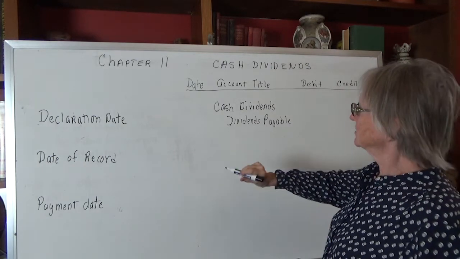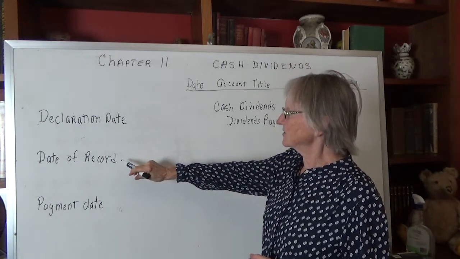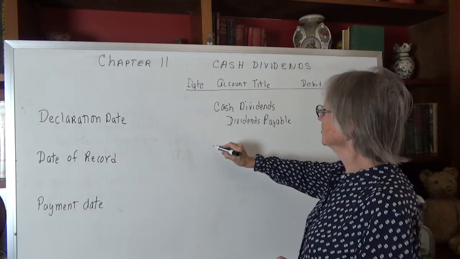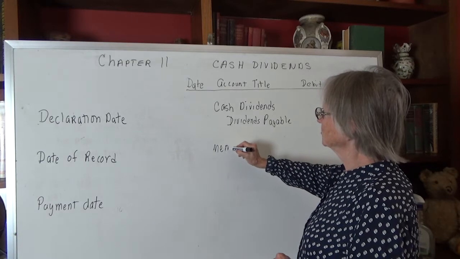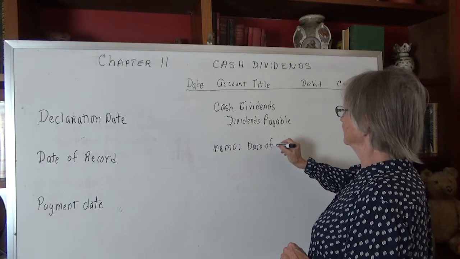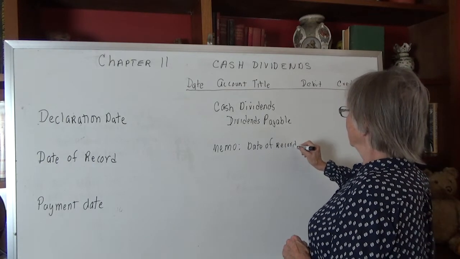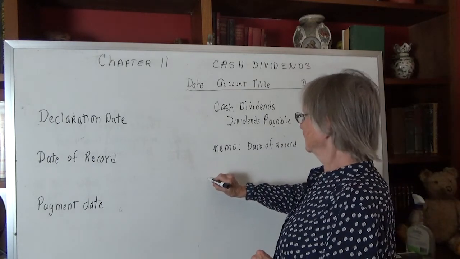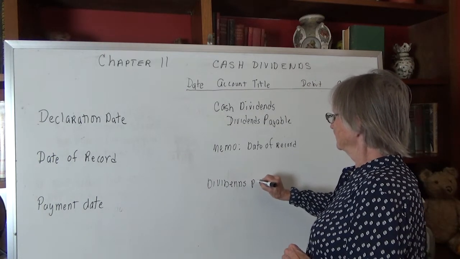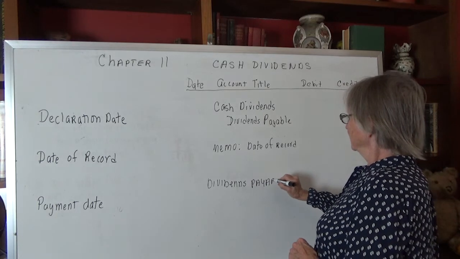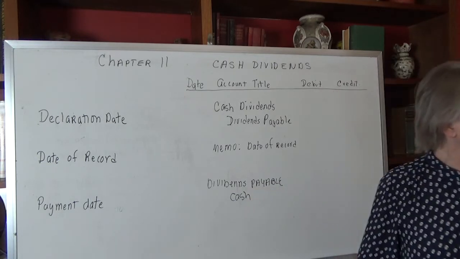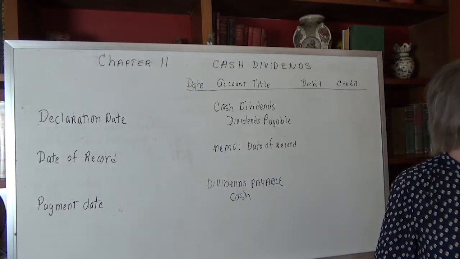Okay, the date of record is simply the date that everybody who owns the stock on that date will get it. And so you don't really do a journal entry, but you could just do a memo that it was the date of record, okay? And then on the payment date, that's when we debit our dividends payable and send out the dividend checks. Okay, so I think I do an example here a little further down in the notes.